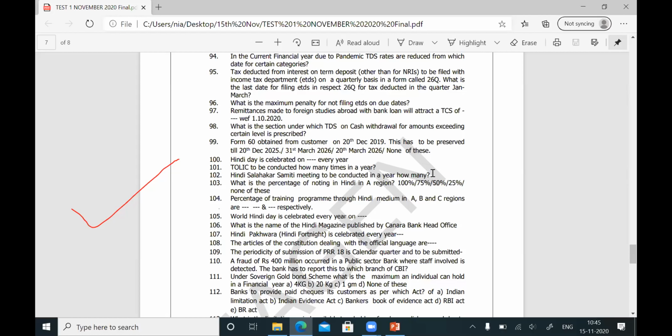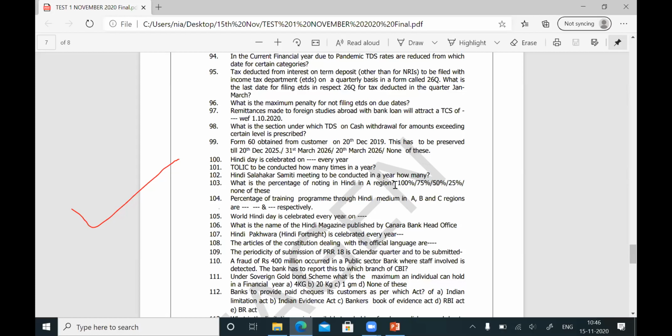Then question number 103. What is the percentage of noting in Hindi in A region? Friends, there is a difference between noting in Hindi and correspondence in Hindi. Immediately we will write 55%, which we have for correspondence in Hindi. But the question is not correspondence in Hindi. The question is what is the percentage of noting in Hindi in A region.